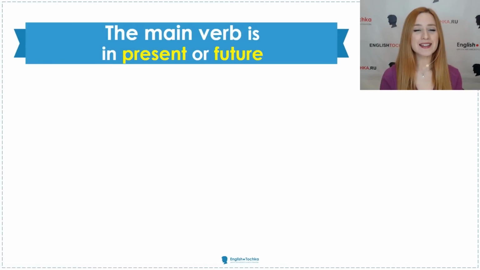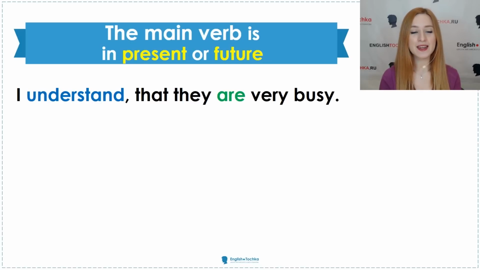So once again, the main verb which is in blue in the first clause can be in any present tense or in any future tense. For instance, I understand that they are very busy. The first part, the first clause, I understand. And understand is the main verb which is in present simple.